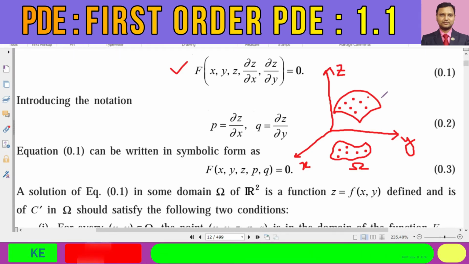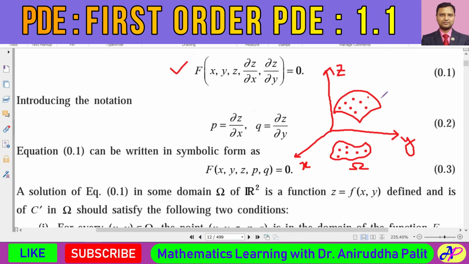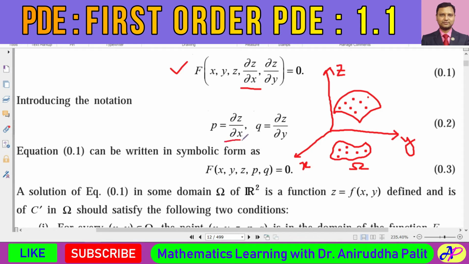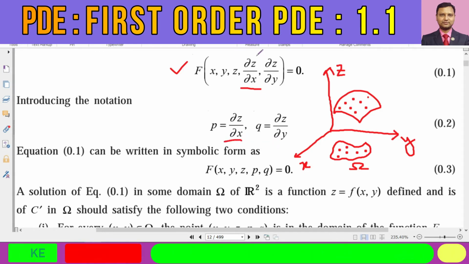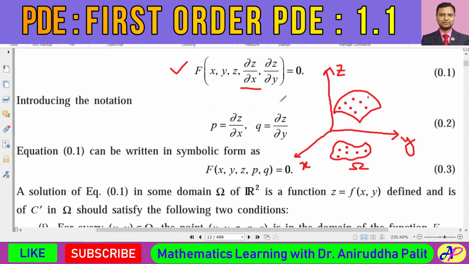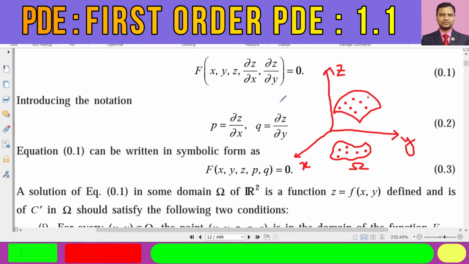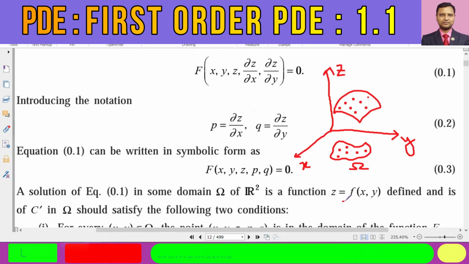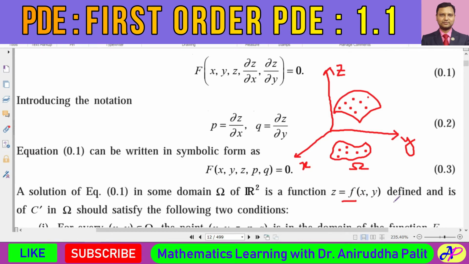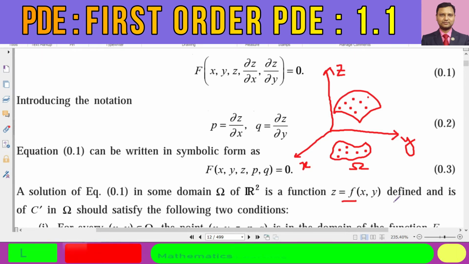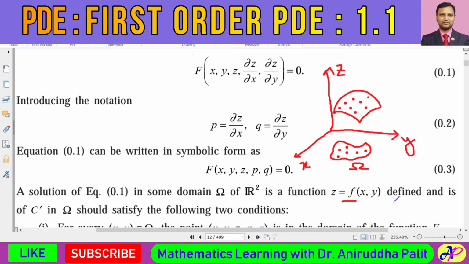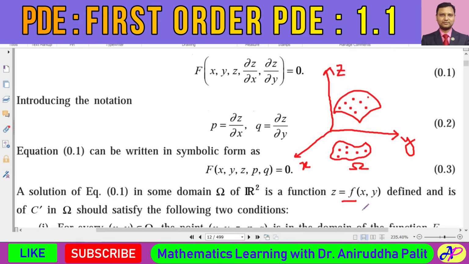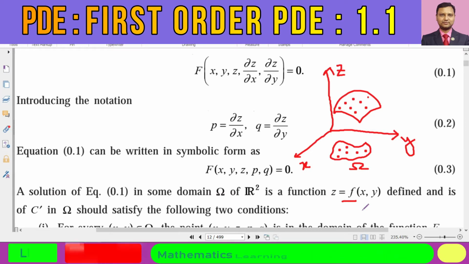Now, generally, in this construction we require the partial derivatives. So we can say that z should be differentiable, or the derivatives of z with respect to x and y should exist. So we can say that this z would be a derivable function. And for the existence of the solution, we mostly choose that the derivatives should be continuous. Got it?